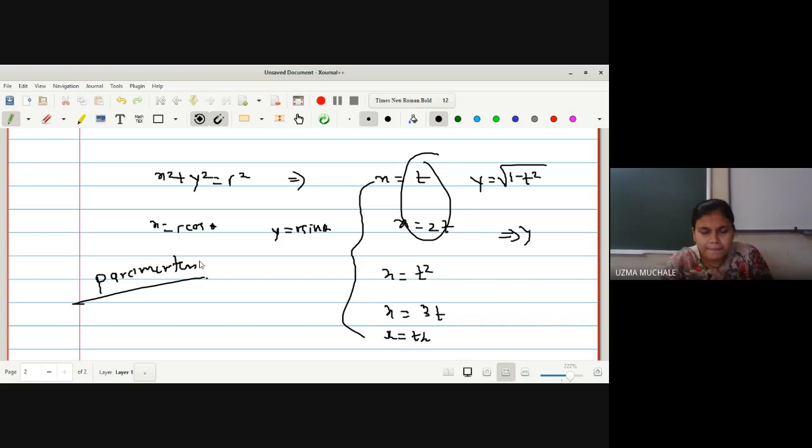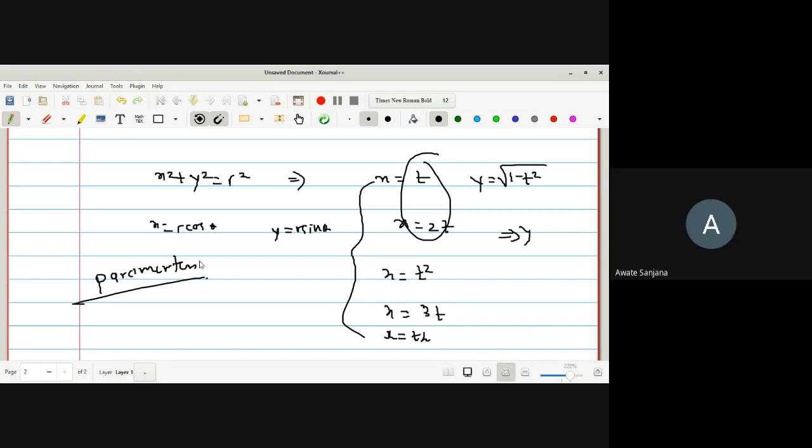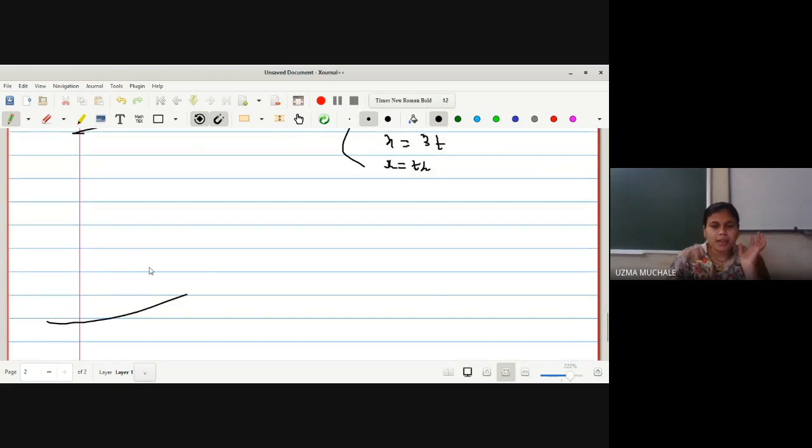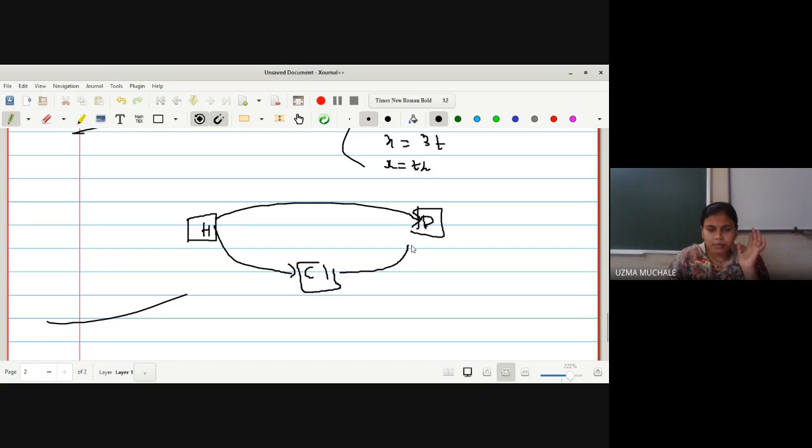Do you all remember? After this, we have seen the reparameterization. For that, I gave you the example that suppose one student is going from the hostel to our department of mathematics. Some may go directly from hostel to department, and some may go to the canteen and then go to the department. Both are following the same route. Maybe if you come to our physical lecture you can see that the path is the same, but there are some slight changes there.